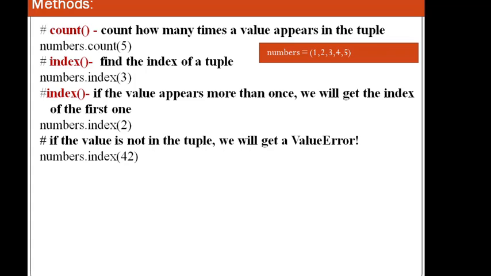Index finds the index of an element in a tuple, right? You provide some element, and it will tell you at which index it is. If the 3 is coming at more places in the tuple, whichever is the first one it will display. If the value is not in the tuple, we will get a value error.